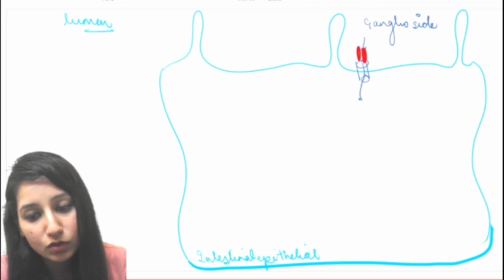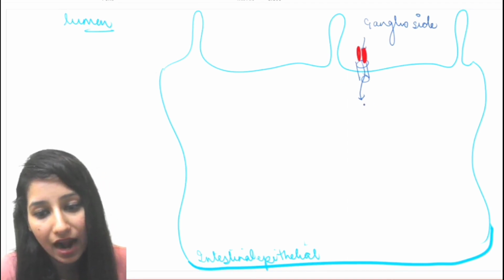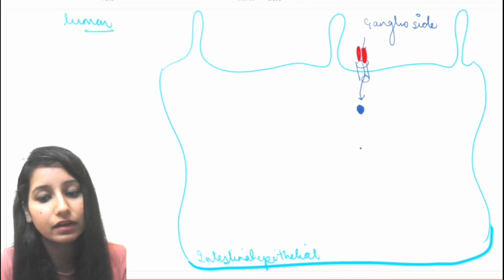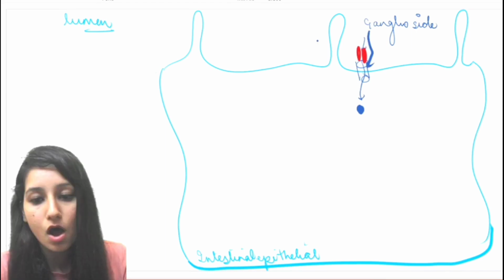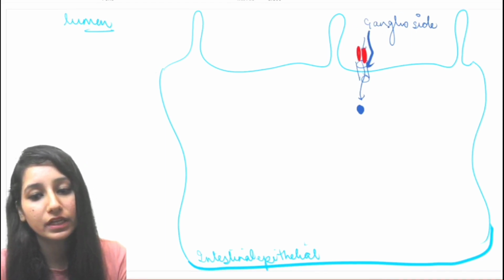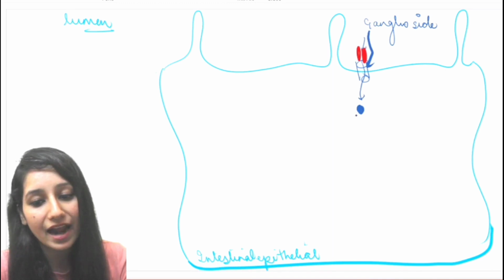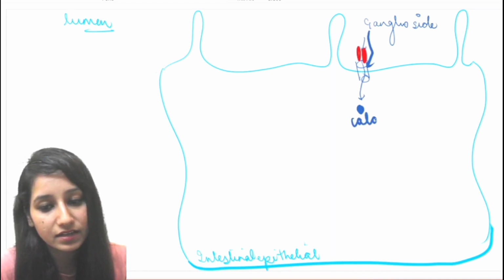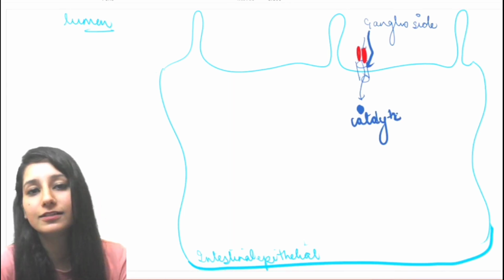Why are they binding? So that their partner, the catalytic subunit, can enter into the epithelial cell. There has been some communication between the ganglioside and this binding subunit. They both interacted, due to which this catalytic subunit is inside your epithelial cell.